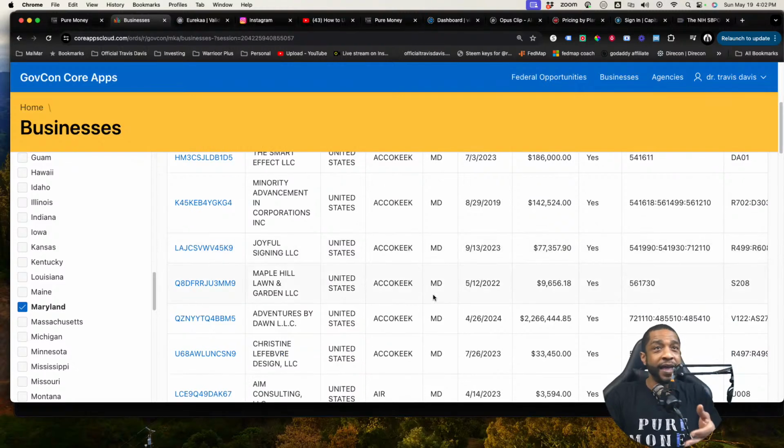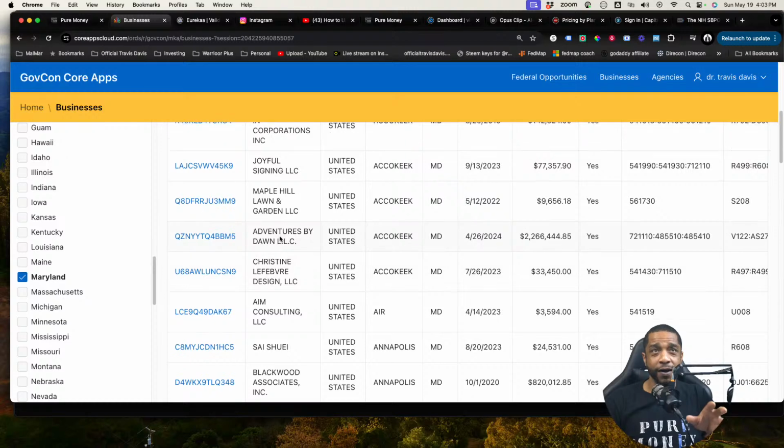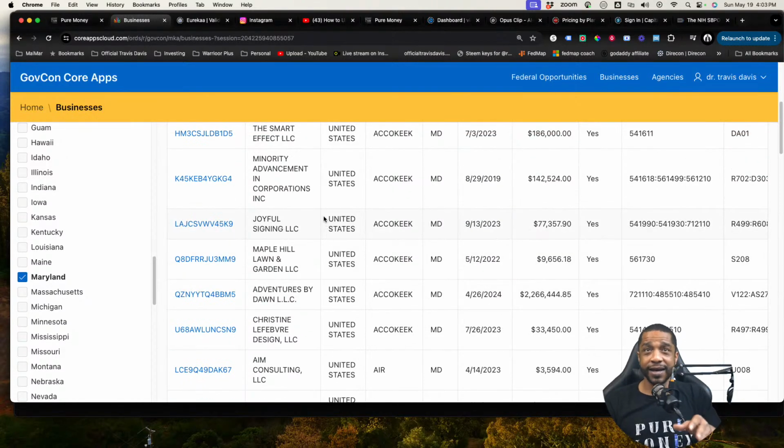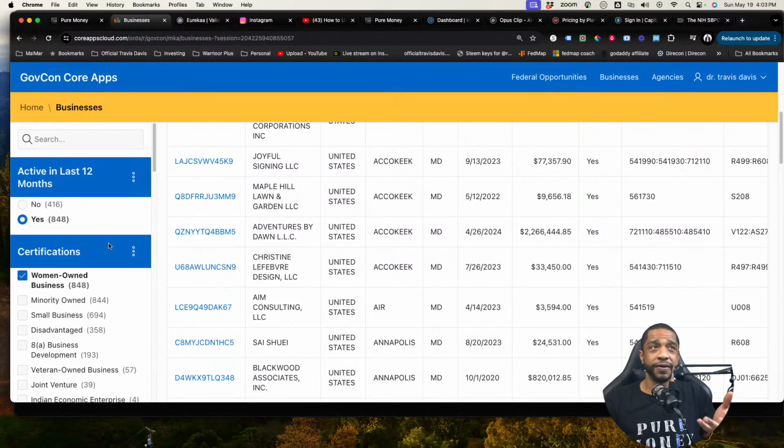And guess what? I'm not just about to talk to them and say, hey, I want to do government contracting and I see that you do government contracting. No, I'm going to bring the opportunities to the table. We have substance to talk about now. And I promise you, if a company's making between $1 million and $10 million, they want to make $20 million. So they'll have an ear out to listen to you if you come with substance. If you don't come with substance, you're going to fail. There's no ifs, ands, or buts about that. I'm just telling you, they don't have time to have a pity party for you. Nobody cares about your story. They don't want to hear it.